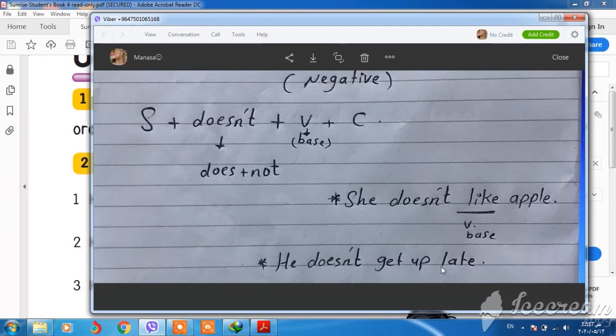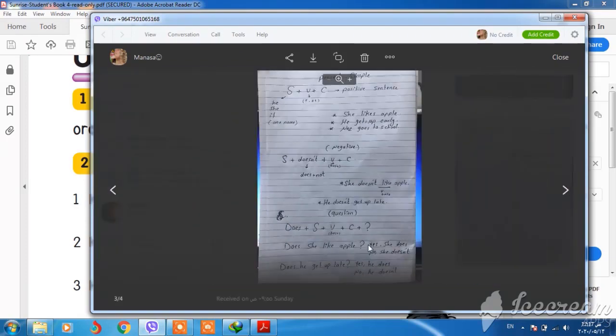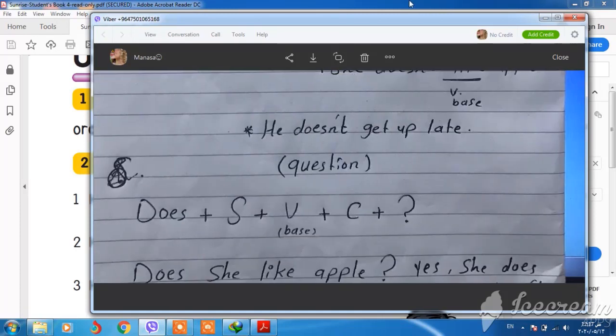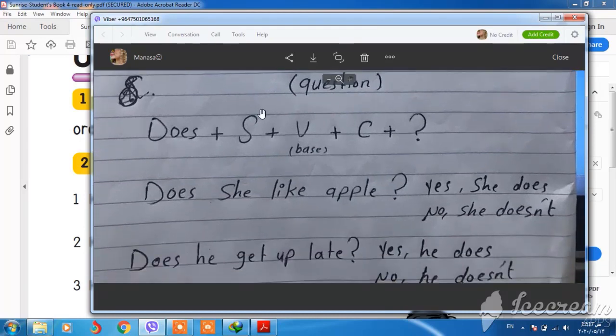He doesn't get up late. Also, we have get. It's verb base. For a question, we put does at the beginning of the sentence, and then we have subject, verb base, complement, and a question mark. For example, does she like apples?